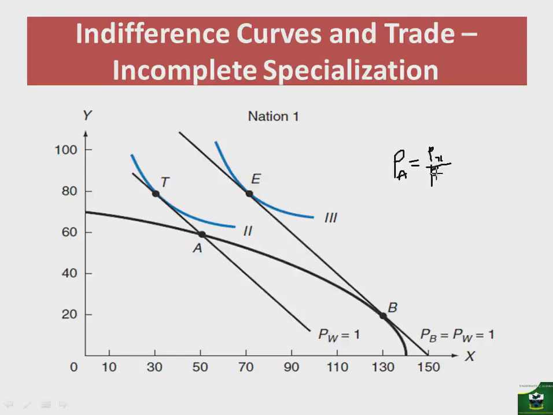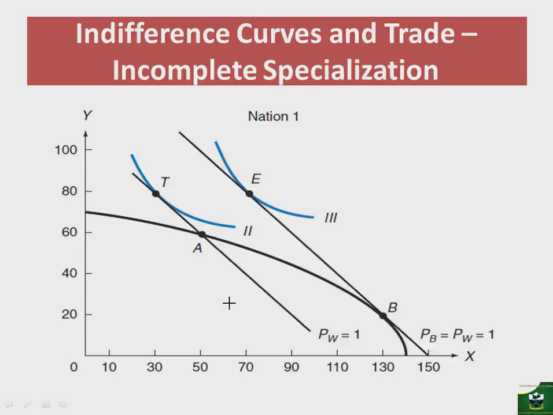Okay, let me extend this. So if this ratio is smaller, it means that nation 1 has a comparative advantage in producing commodity X and a comparative disadvantage in producing commodity Y. With this autarky production, let's now assume that nation 1 wants to trade with nation 2, but does not want to specialize in producing the commodity of its comparative advantage.